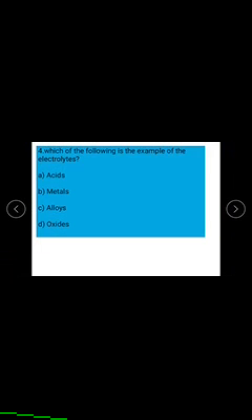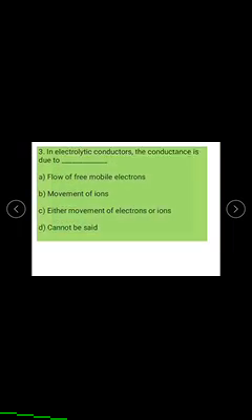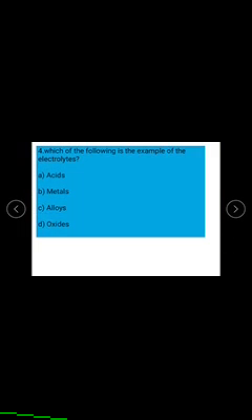The next question is: which of the following is an example of electrolytes? Acids, metals, alloys, oxides. The right answer is acids, since electrolytes are all in liquid states. That is, examples are acids.